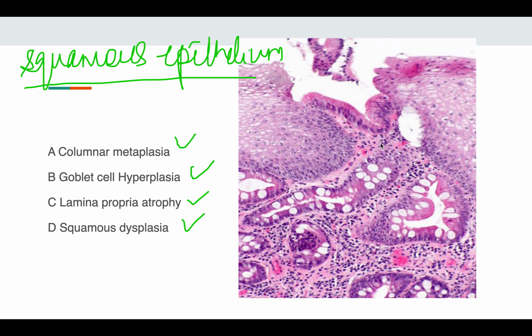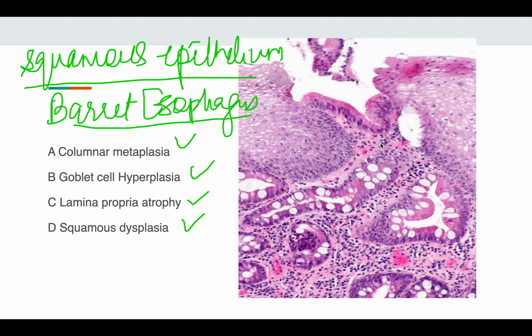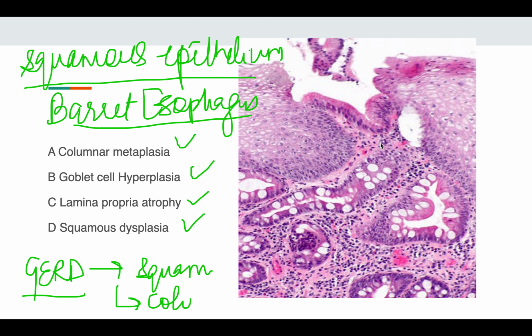Now what happens here is, because of gastroesophageal reflux disease, there are two types of metaplasia which take place. There is columnar metaplasia along with intestinal metaplasia. This is known as Barrett's disease of the esophagus. I have a separate video on this also, I will link that video. This is known as Barrett's esophagus. So because of GERD, because of reflux, the squamous epithelium changes into the columnar epithelium along with the intestinal metaplasia. So intestinal metaplasia takes place.